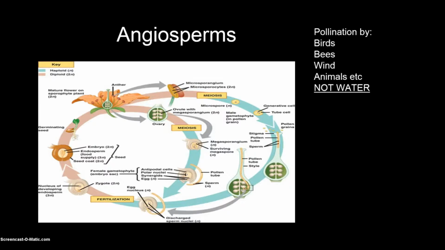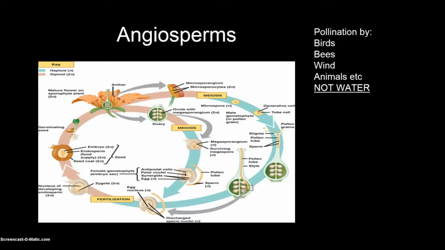Angiosperms. The flower and its pollination. In angiosperms, meiosis in the sporophyte generation produces two kinds of spores. Microspores, which develop in the microsporangium and which will germinate and develop into the male gametophyte generation. The other type of spores are the megaspores, which will develop in the megasporangium and will develop into the female gametophyte generation.